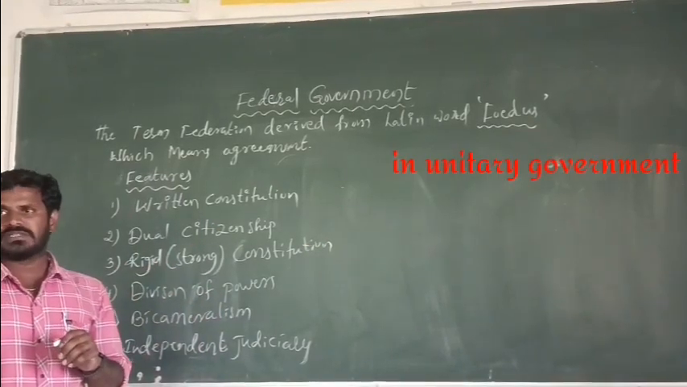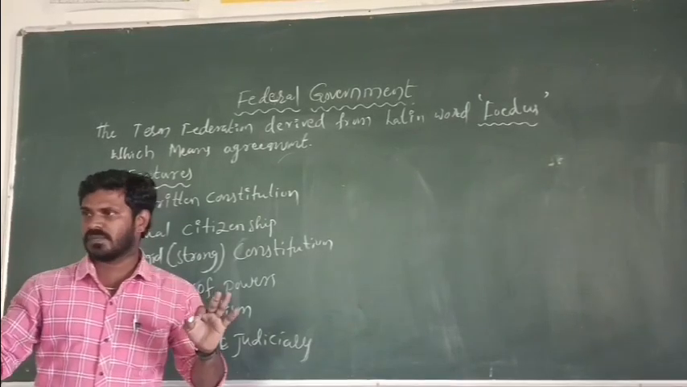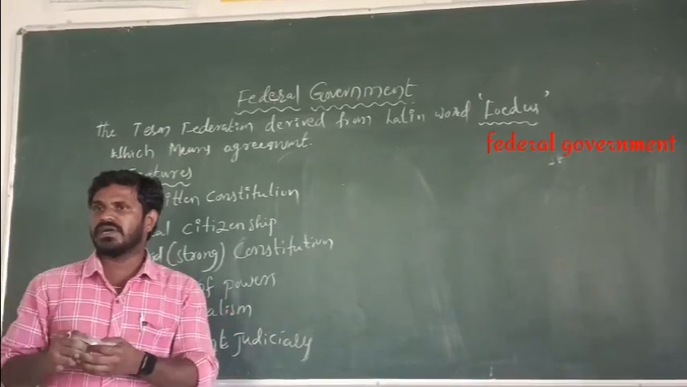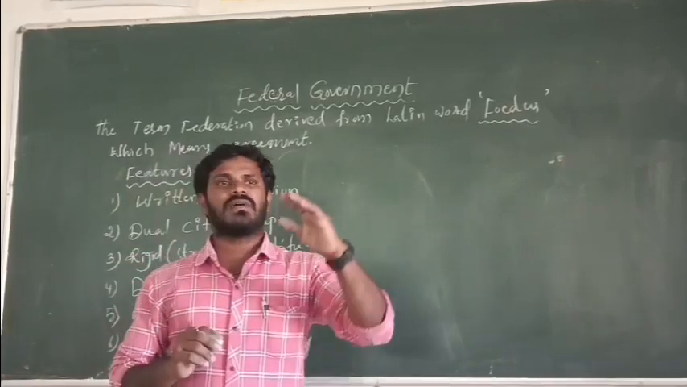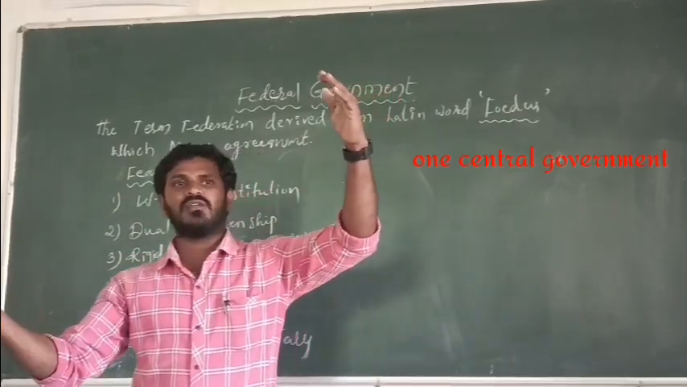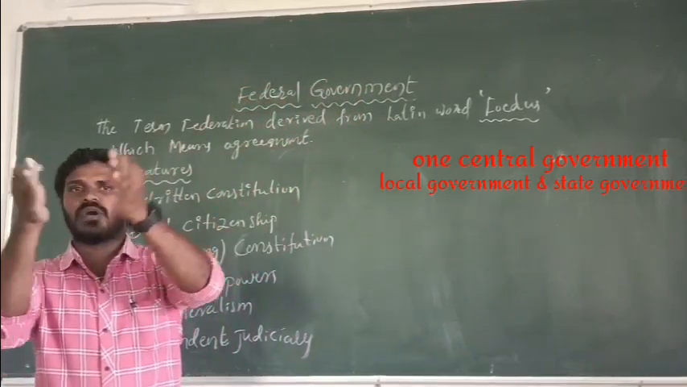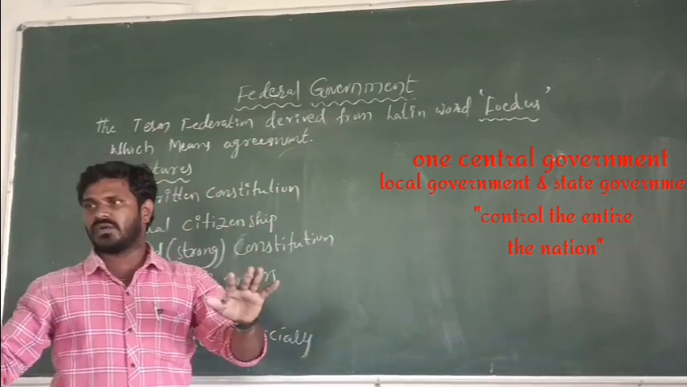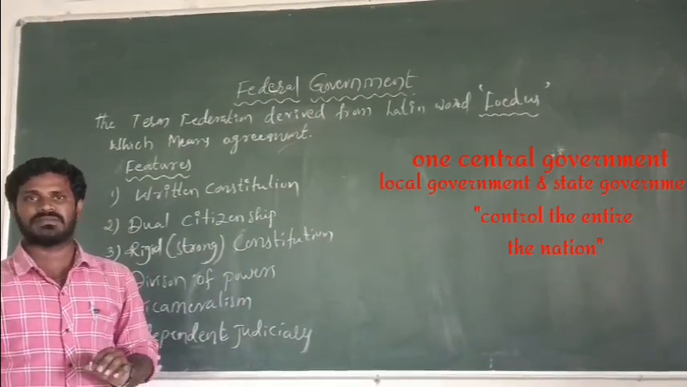In a unitary government, only one central government holds all the powers. But in a federal government, two governments share the powers. One is the central government, and under the central government, there are local governments or state governments. The two governments, by agreement, can control the entire nation. That is called a federal government.